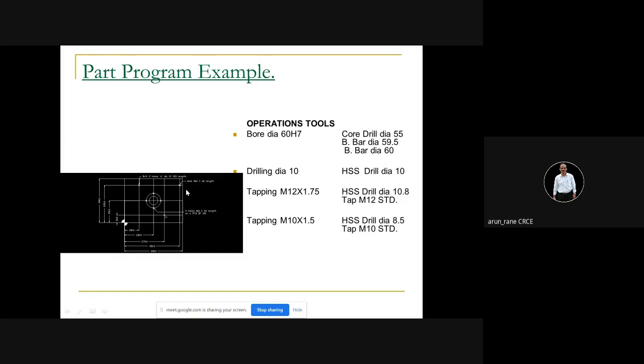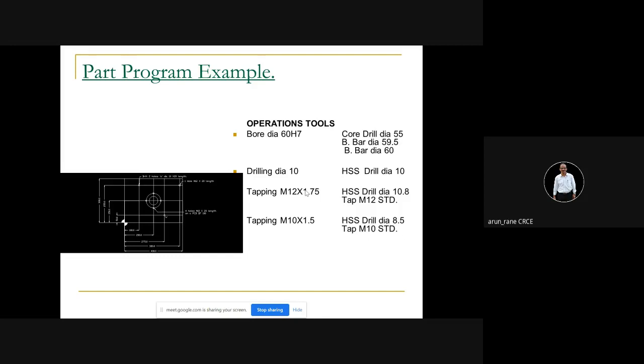Then drilling diameter 10. Drilling diameter 10, that is for this hole. Drill 2 holes. That is, one is this and another is this. Okay. Then M12. There is a thumb rule. If the size is given, how to work out the drill size?